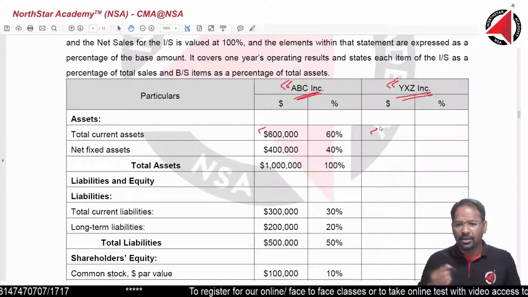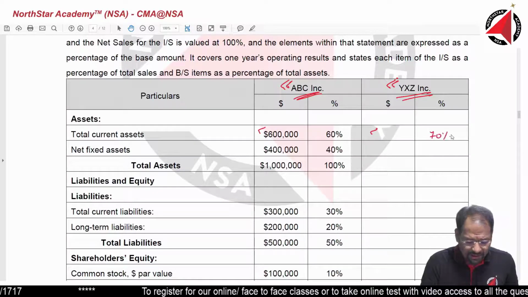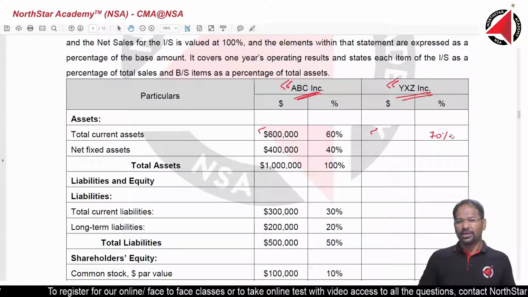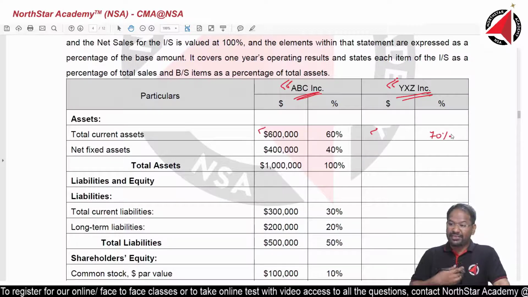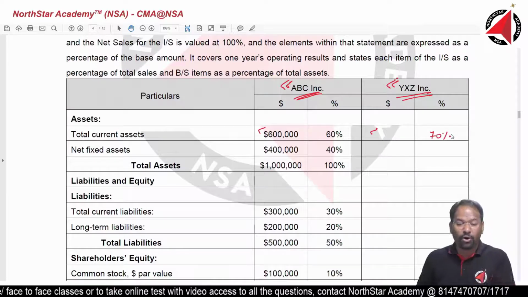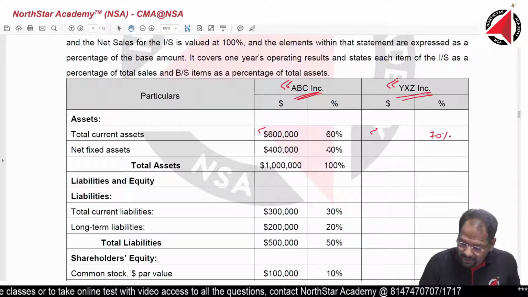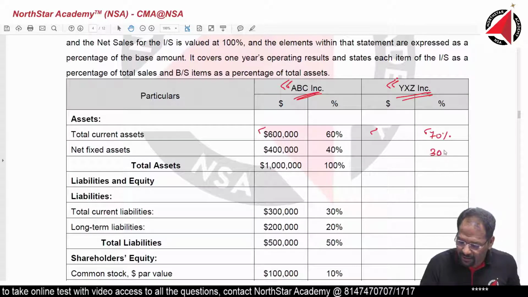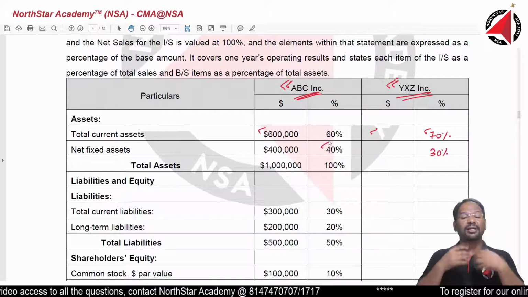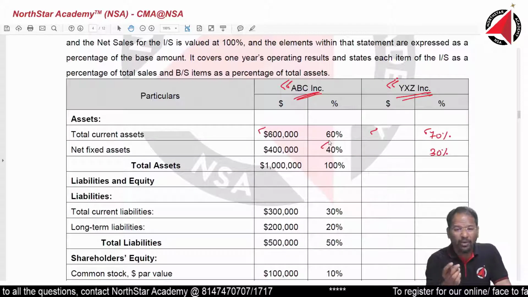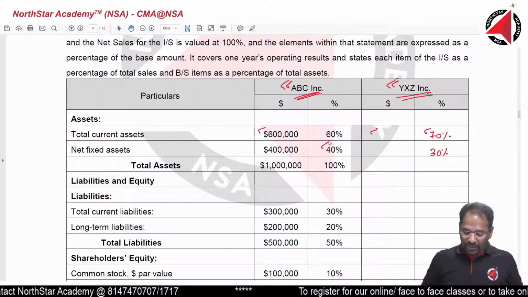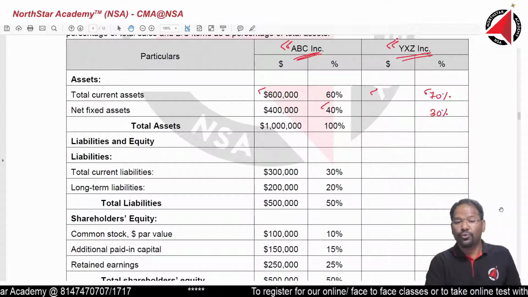For example, XYZ has invested 70% in their current assets, and we have 60% in our current assets. We should be feeling good that we have just 60%, because we have invested more in fixed assets compared to the other company. How? If 70% is in current assets, then in fixed assets they have invested only 30%. How much have we invested? 40%. Feel good about it. In terms of amount, their investment will be significantly bigger. So like that.